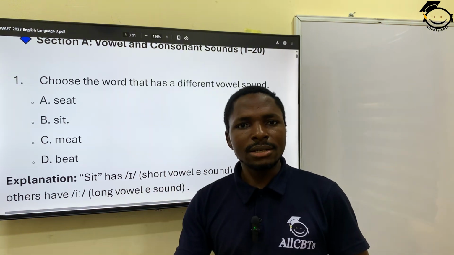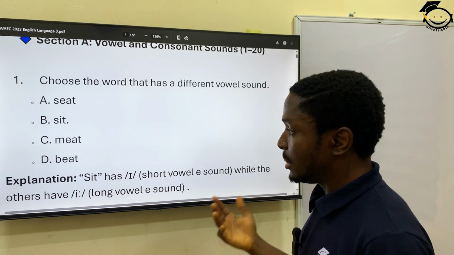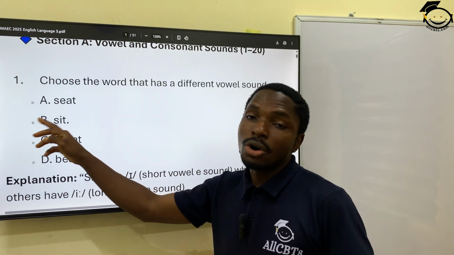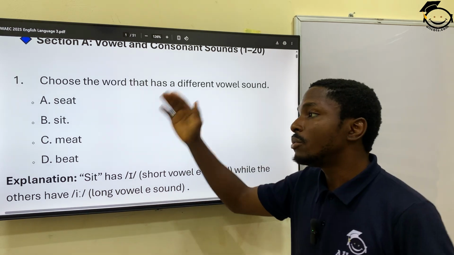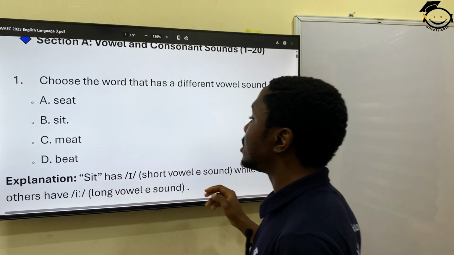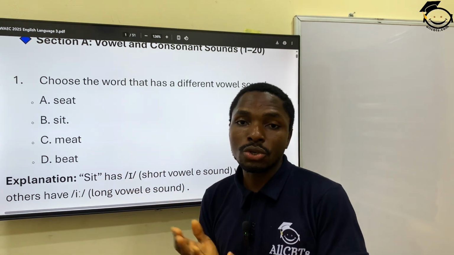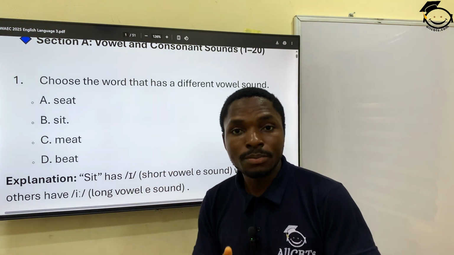Then sit, like a command. So this is the odd one because it has the short sound. Every other one has a long vowel sound, but sit has a short vowel sound. All right, so the correct option is option B.